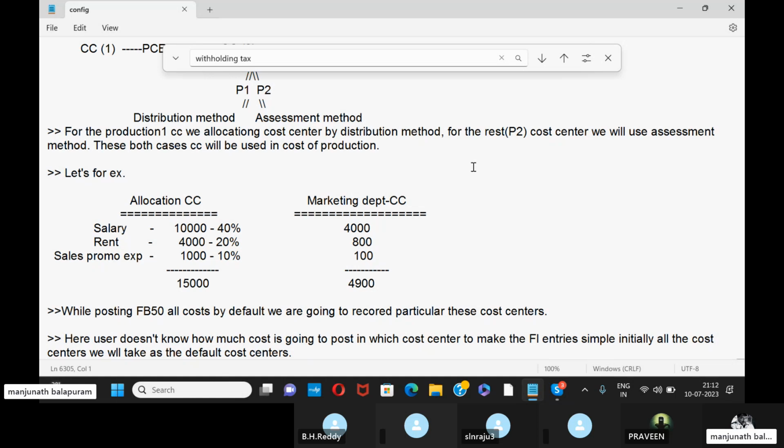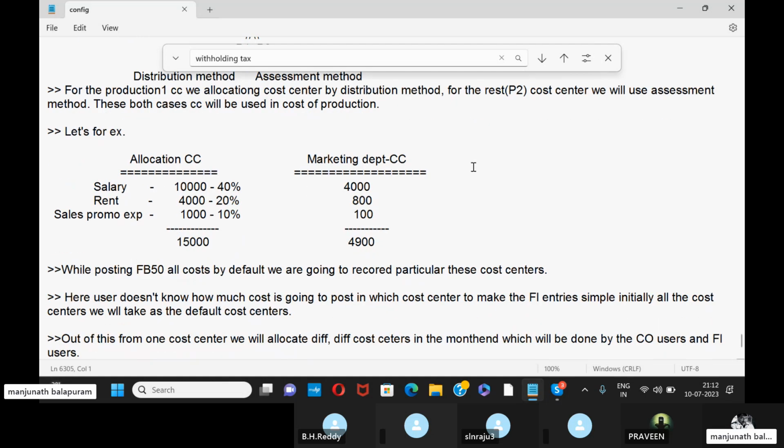How much percent do you want to allocate to the department? So 40% means 4,000, 20% of 4,000 means 800, and 10% of 1,000 means 100. Then we'll get the total allocated expenses. So while posting AB50, all costs by default we are going to record to this cost center.